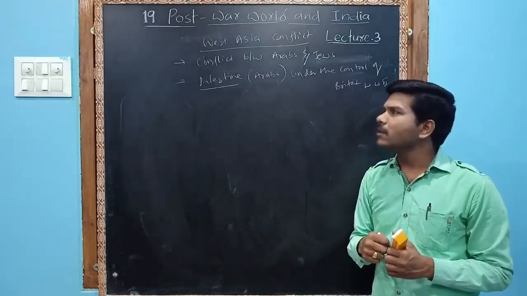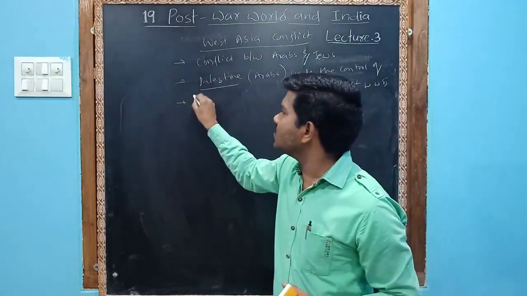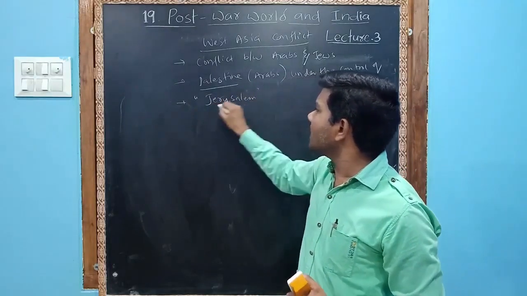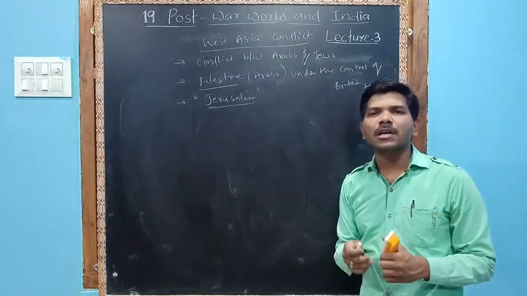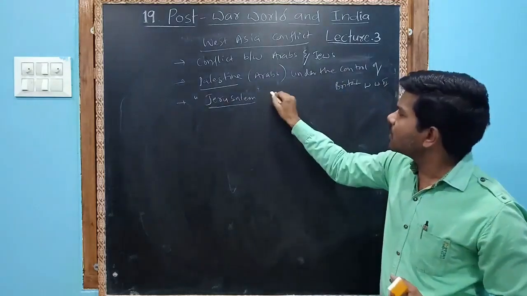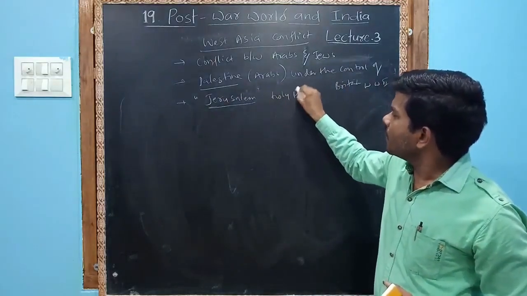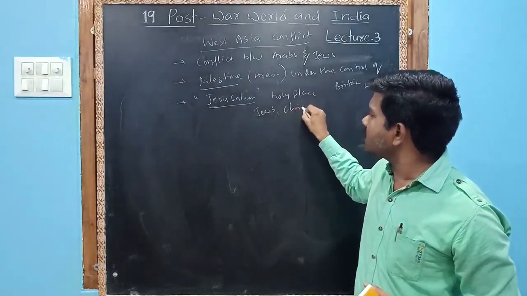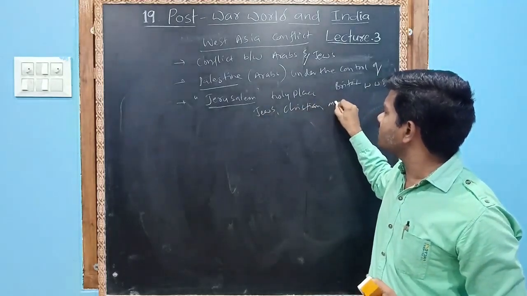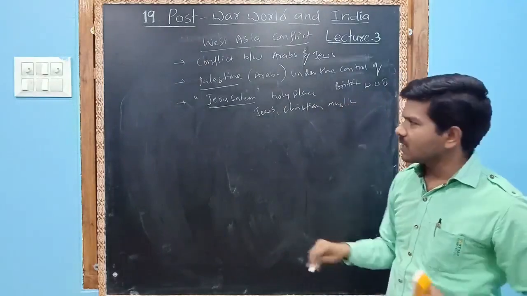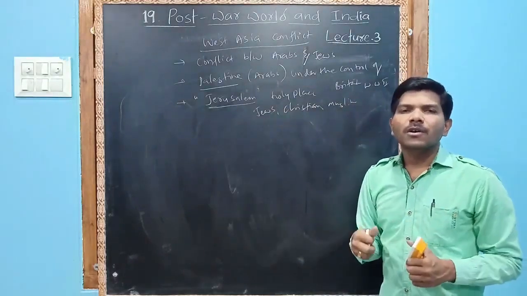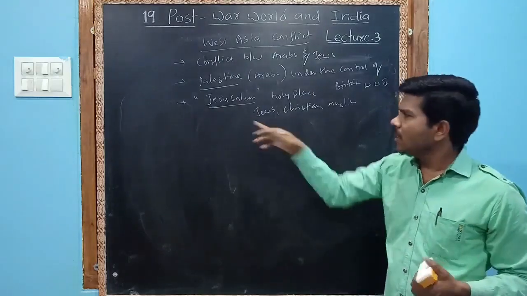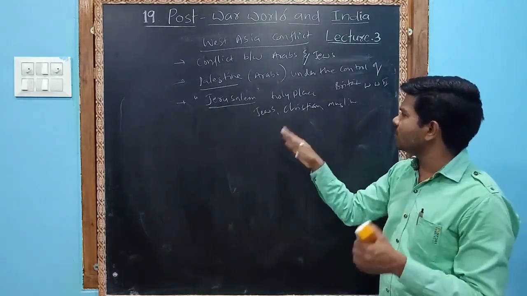You know that one of the holy places is Jerusalem. Jerusalem is the holy place for the Jews, for Christians, Muslims and other religions. We know that Jesus Christ was born in Jerusalem, mostly believed. Jerusalem is a holy place for the Jews, Christians and Muslims.